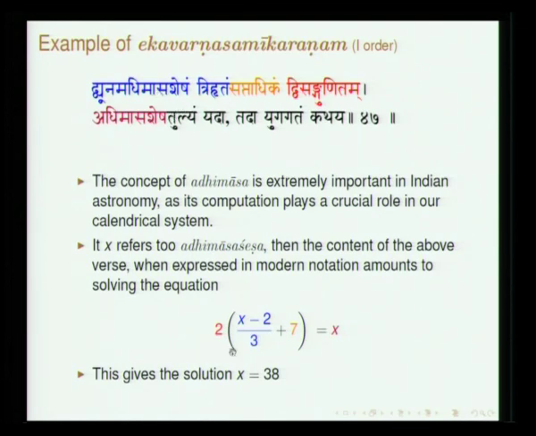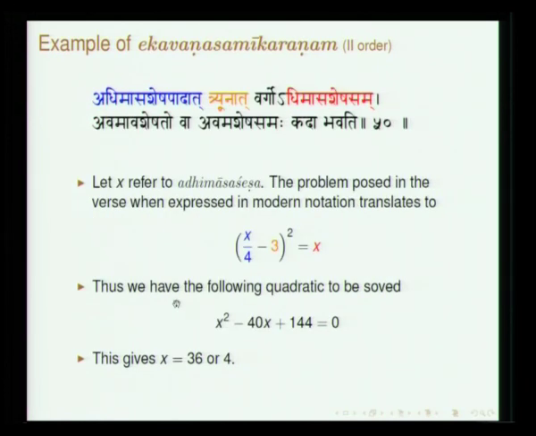Adhimasa shesham. So he says dvyunam. Dvyunam means diminished by 2, so x minus 2. Trihritam, divided by 3. Saptadhikam, so plus 7. Dvisangunitam, multiplied by 2. Adhimasa shesha tulyam, so that itself is x. So what do you get? This is an example of Ekavarna Samikarana.